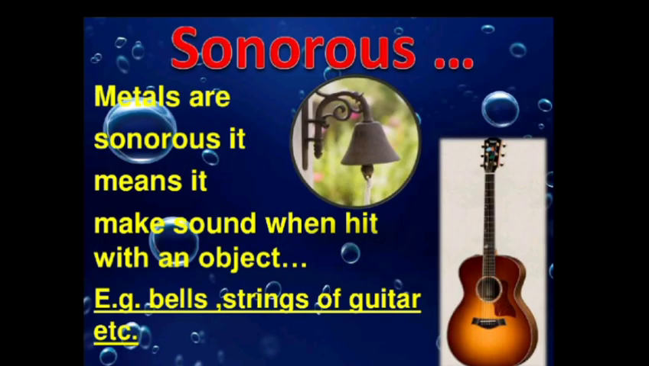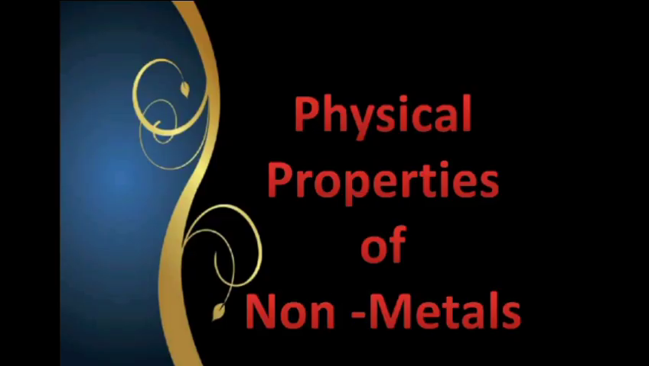Another property of the metals is that they are sonorous. It means they make sound when hit with an object. For example, bells are made of metals, and they make sound. Also, the strings of the guitar are made with metals. They are sonorous. And then comes the physical properties of non-metals.